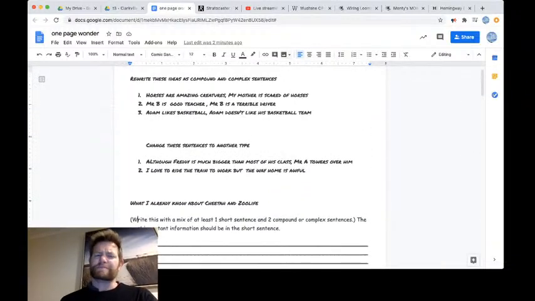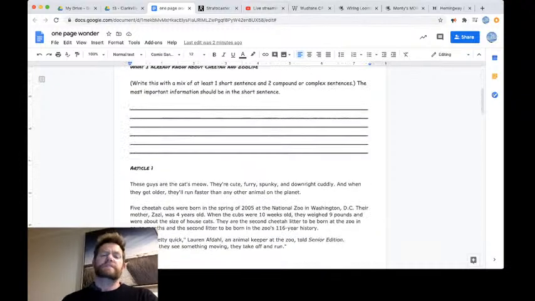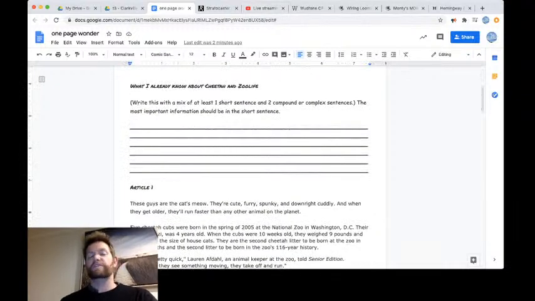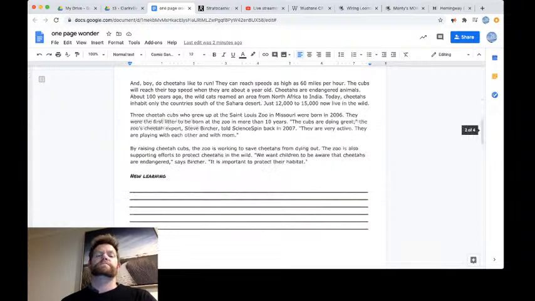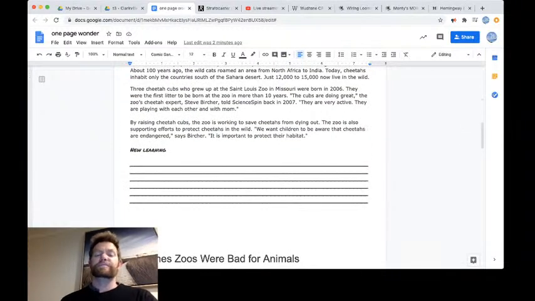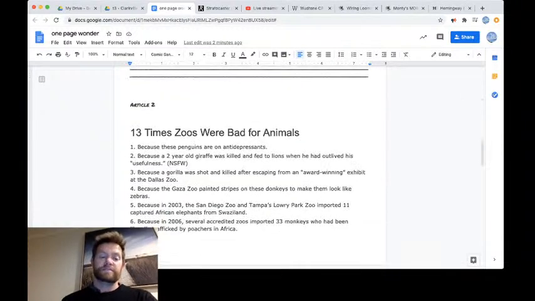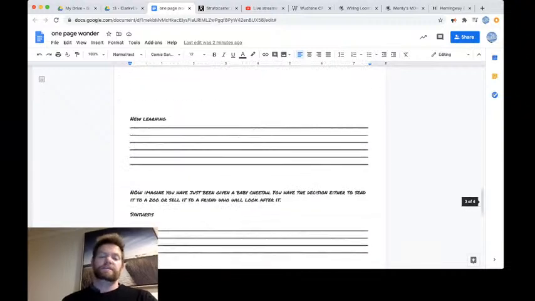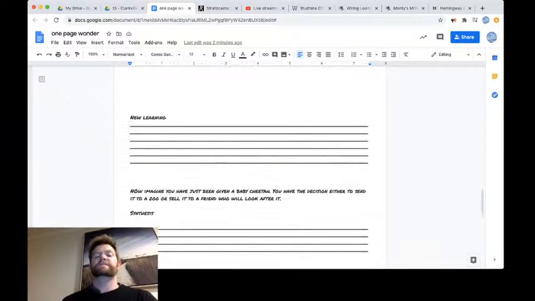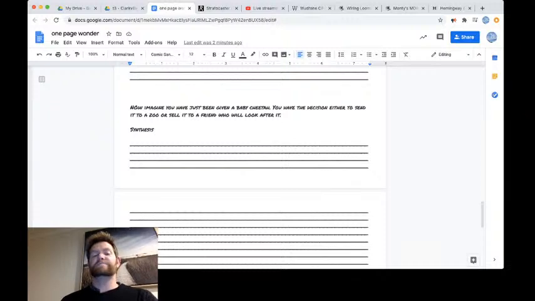That was a bit backwards the way I said that, but start off with your prior knowledge, everything you know about zoo life and cheetahs, big cats and zoos. Then you read this. Write anything that you learnt about the cheetahs. Read this one. Anything you learnt about zoo life. And then answer the question.